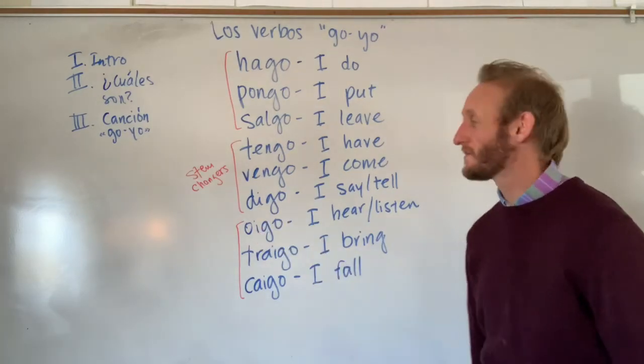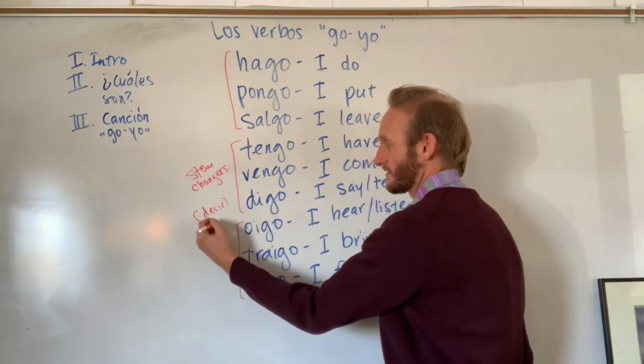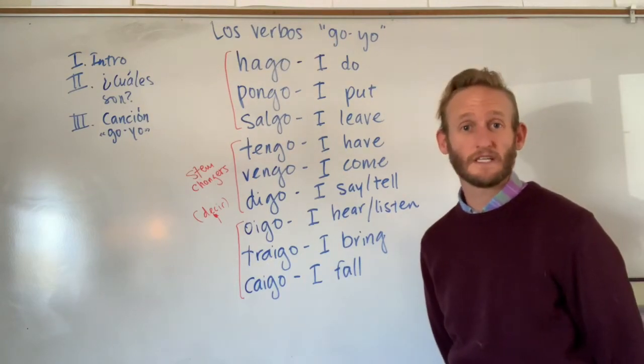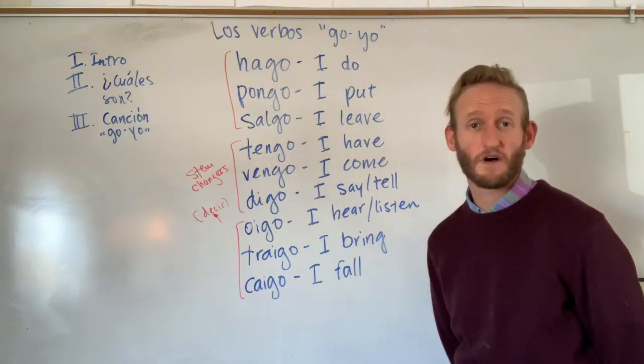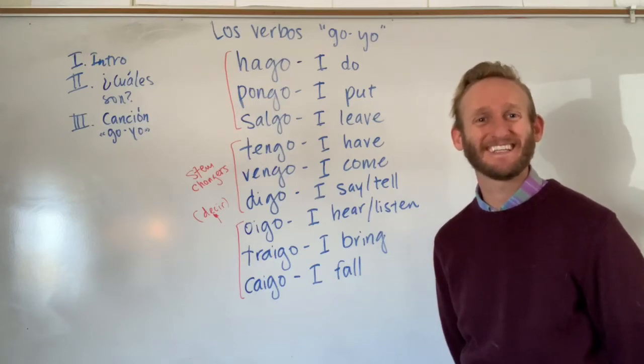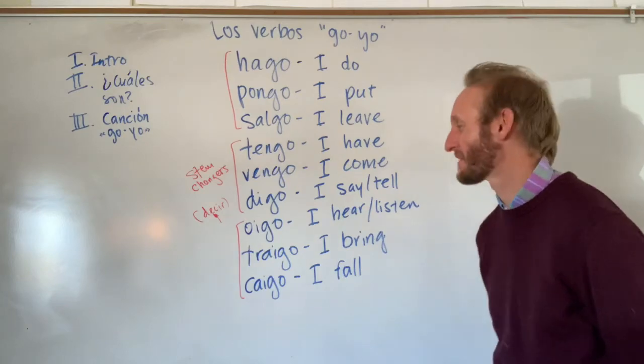However, for digo, that is from the verb decir, you notice that the stem change e to i occurs right from the get-go. So all of the conjugations for decir are digo, dices, dice, decimos, decís, dicen.